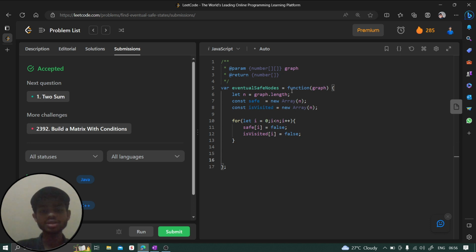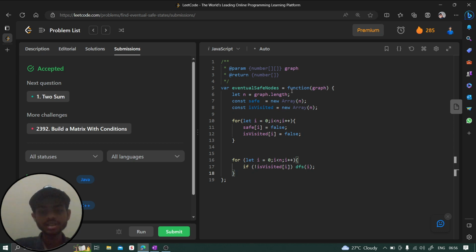Fine. Now once this is done, let's define one function. Or before that, let's complete all these things except the function. So we are going to say for let i equal to 0, i less than n, i plus plus. We are going to call a function named dfs for each node, if and only if isVisited of i is false, right? Means we haven't visited this earlier, then only you have to call this function for this particular i.